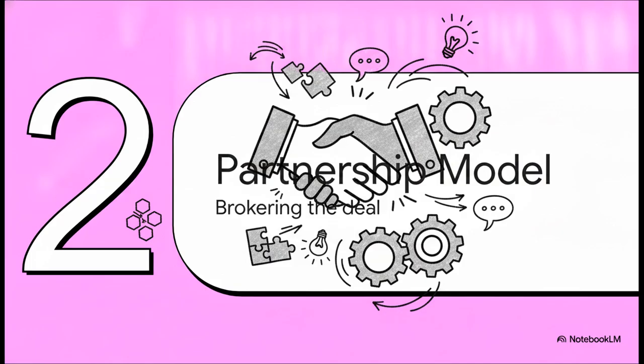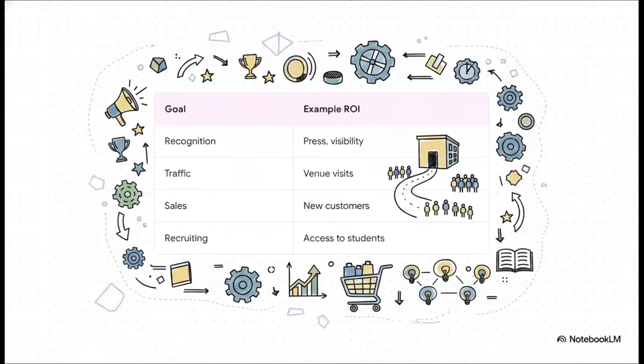Brokering the partnership model. I like to call this the everybody eats table. Listen, when you broker a partnership, your goal is never ever to make one organization carry all the weight. A strong program doesn't just ask, hey, can you do us a favor and help out? It asks, why would you want to be involved? You are delivering undeniable ROI here. Maybe a partner wants recognition, right? So you get them press and social media play. Or maybe a local venue is completely dead on a Tuesday and desperately needs traffic. Your program brings people directly to their doors. Maybe a tech firm needs recruiting. Boom, you give them access to students and interns. You are brokering a deal where every single node in this network gets a tangible return on their investment.